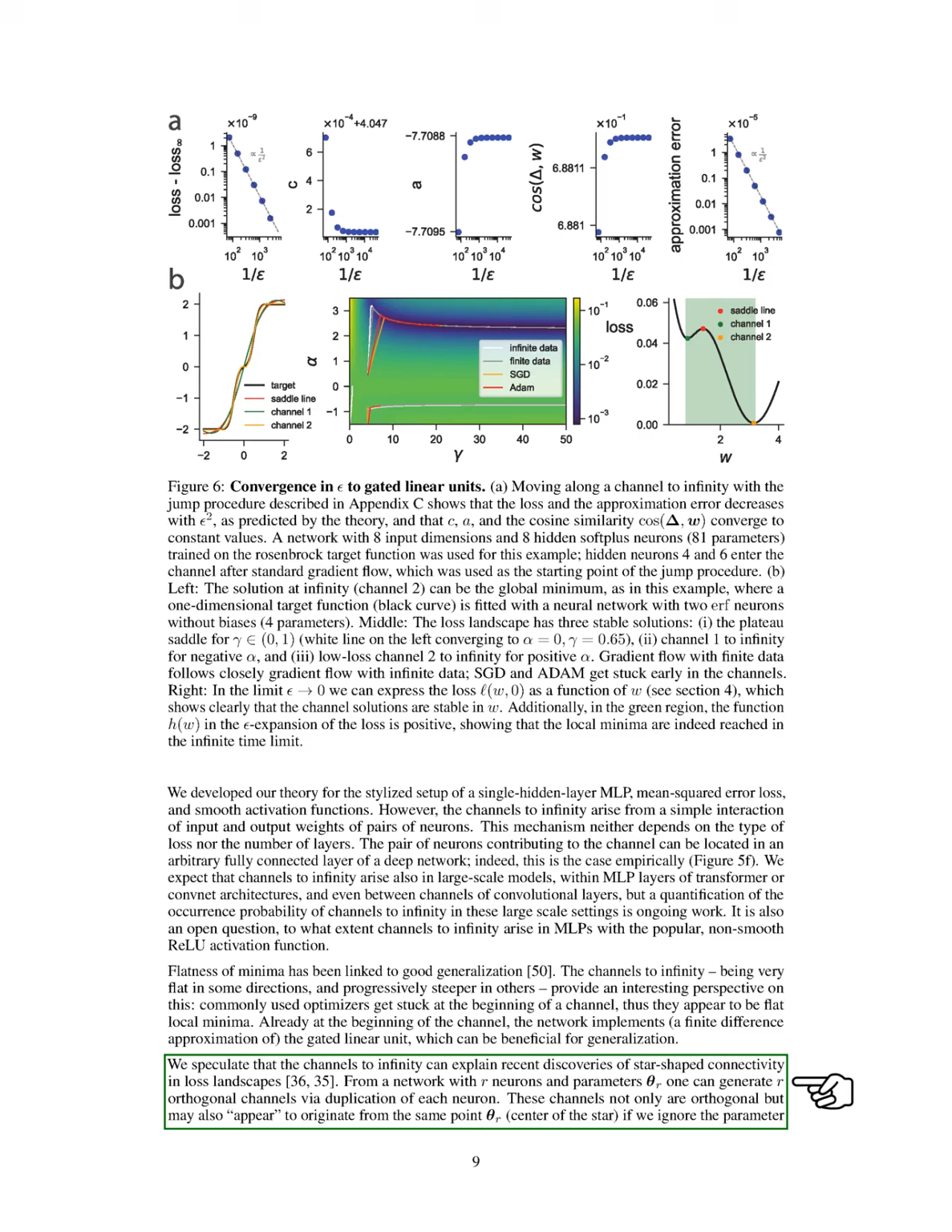in loss landscapes. From a network with a certain number of neurons, we can create orthogonal channels by duplicating each neuron. These channels can seem to originate from the same point if we overlook the parameter space of the additional neurons, which is often a small fraction of the overall high-dimensional space.